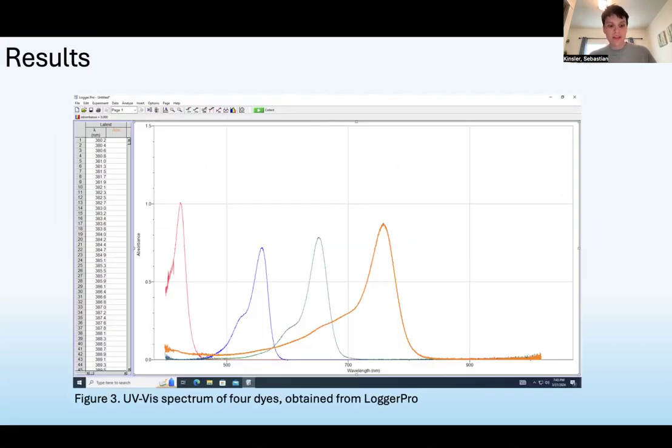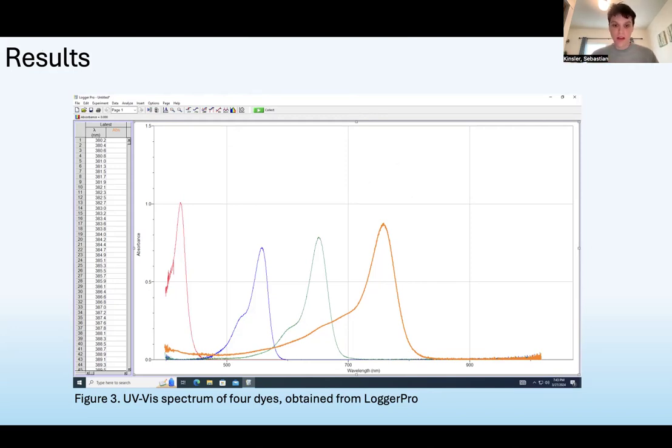Here, we can see the UV-vis spectrum recorded by spectroscopy into the software Logger Pro. Once this data is obtained, finding the energy difference is as simple as relating the peak of each of these curves to its corresponding energy via the Planck-Einstein relation.